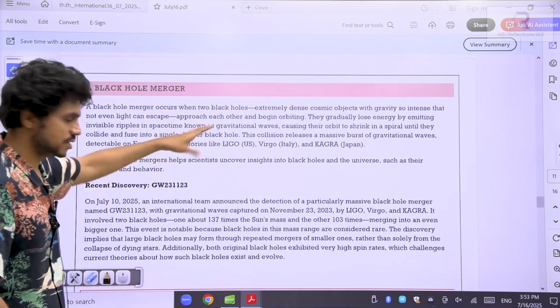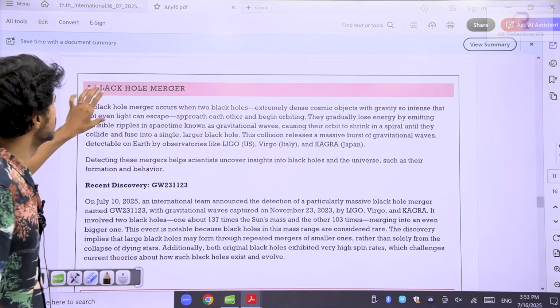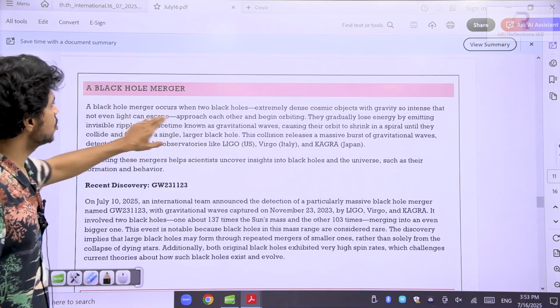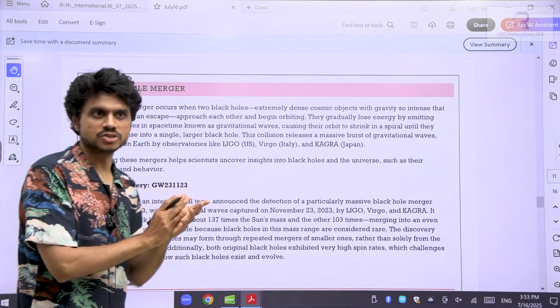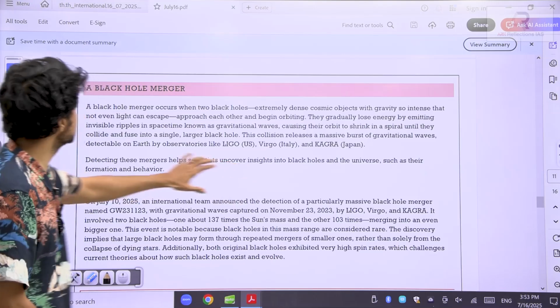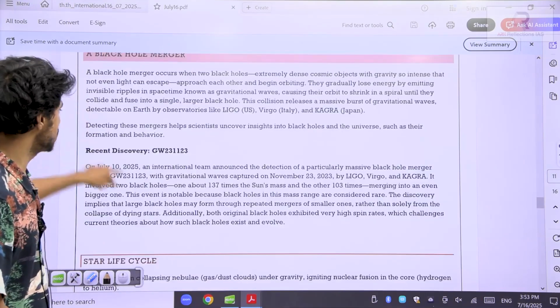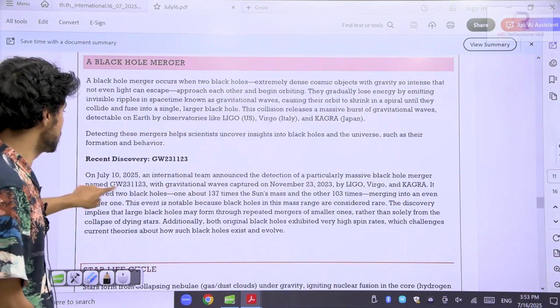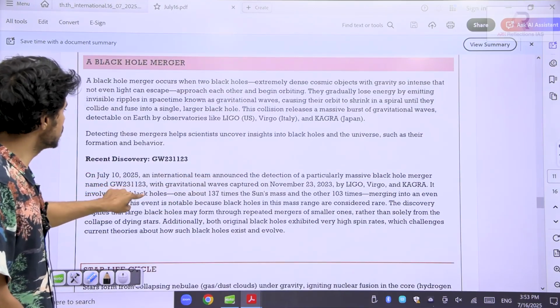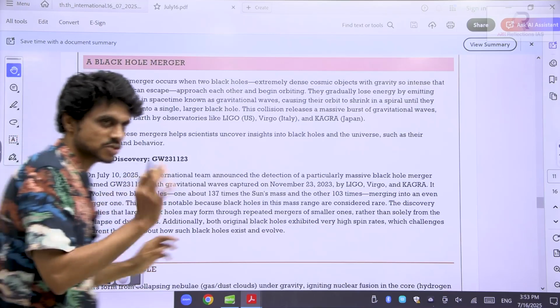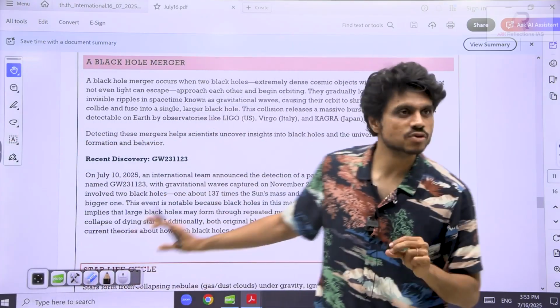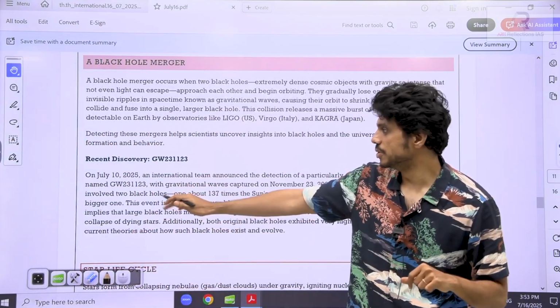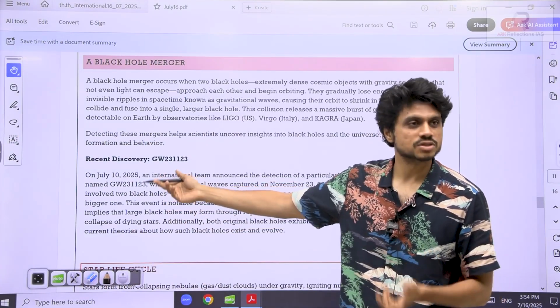This was given in your editorial section, some science section. So, black hole mergers. A black hole merger occurs when two black holes merge. They have found it recently in the news. On July 10th, an international team announced a merger of two massive black holes named GW 231123. I don't know what is the logic behind mentioning those names, but maybe in the news they will give you the same way in the UPSC prelims. They will give you GW 231123. What is this in the news?